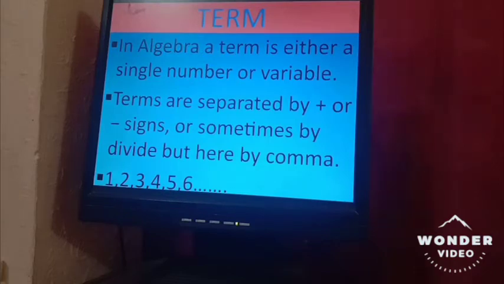1, 2, 3, 4, 5, 6. So how many terms are available here? You can count them: 1, 2, 3, 4, 5, 6. So there are 6 terms.